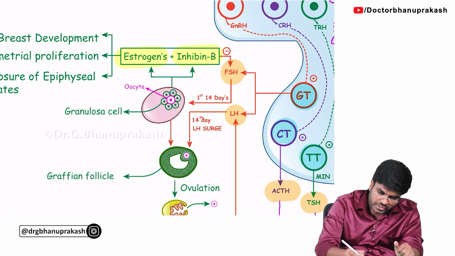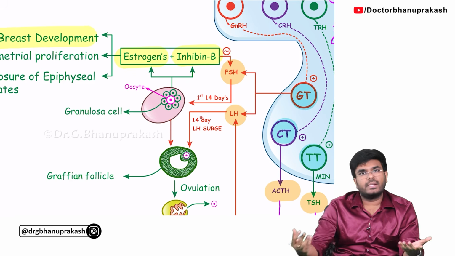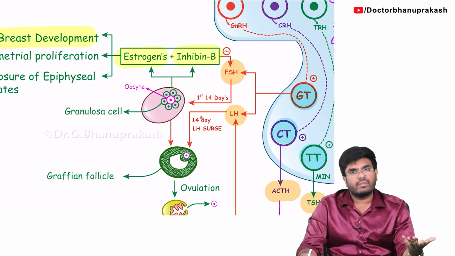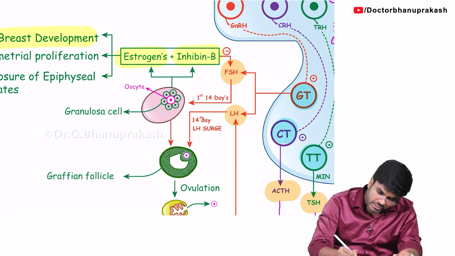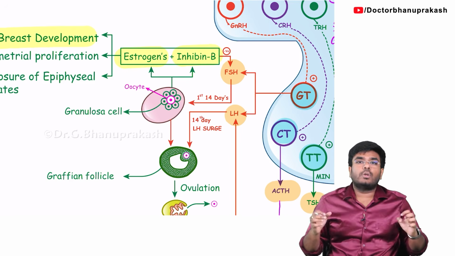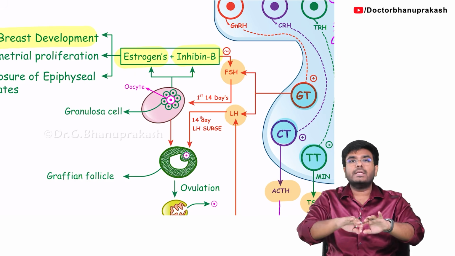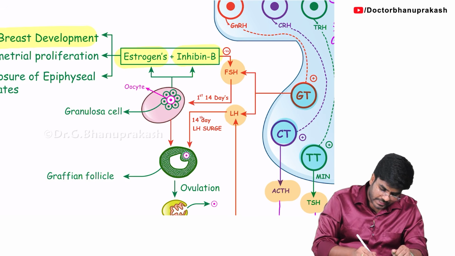Estrogen, number one function: it helps in breast development and maintenance. If you take out estrogen from the female body, the breast will undergo atrophy. Next, the same estrogen will go and act on the uterus. It will stimulate the uterus, so there is growth of endometrium, endometrial proliferation. So that's the second function.